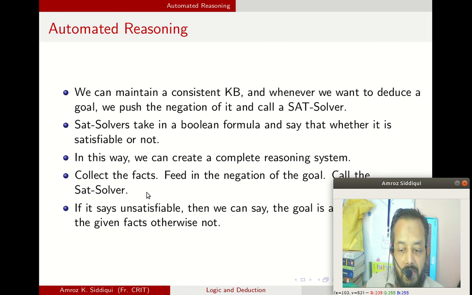So the cycle of learning is very simple. Collect the facts, feed in the negation of the goal, and then call the SAT solver. If it is unsatisfiable, then you can say that the goal is achievable. This is how we actually go for automated reasoning.